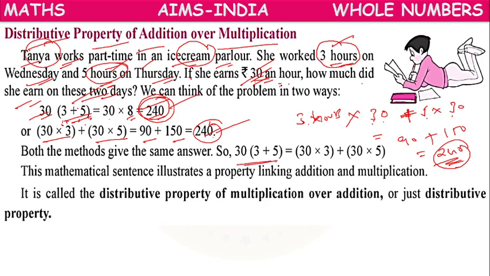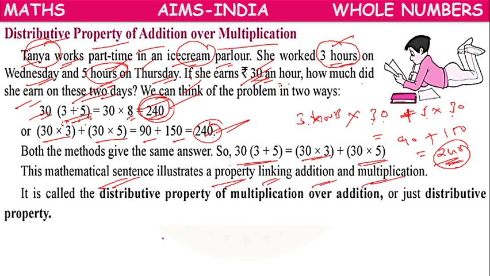So 30 into 3 plus 5, or 30 into 3 plus 30 into 5, both expressions give the same result. So this mathematical sentence illustrates the property of linking addition and multiplication.